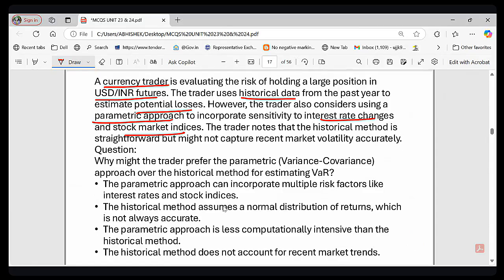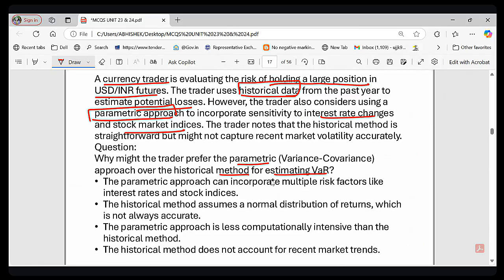So basically, यहाँ पे हो क्या रहा है? A currency trader is analyzing the risk of holding a large position in USD INR future, and they use historical data to estimate the loss. However, they are also considering the parametric approach. So these are the two approaches: one is the historical data approach, other is the parametric approach, right? The question is, why might the trader prefer the parametric approach over the historical method for estimating value at risk? You must know these two methods, then only you can answer it.